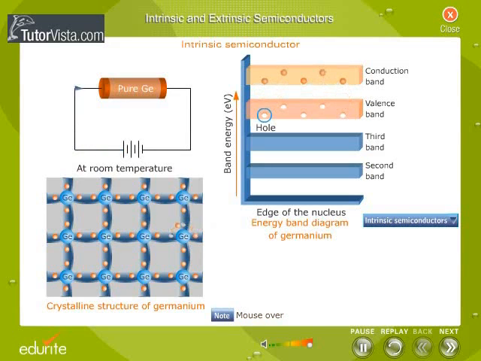Now, if a potential difference is applied across the semiconductor, current would flow through the external circuit. This type of semiconductor, where the conductivity is due to the movement of electrons and holes, is called the intrinsic semiconductor.